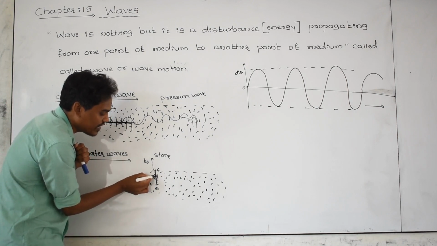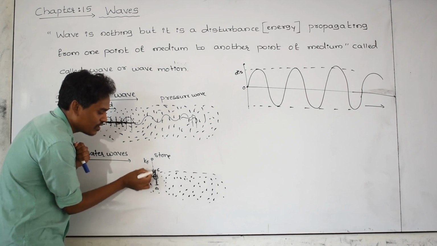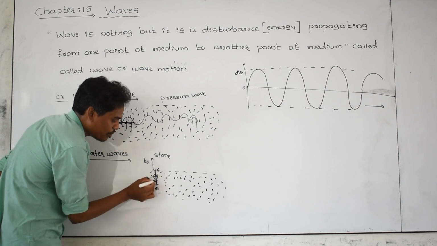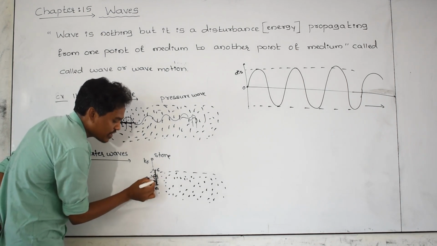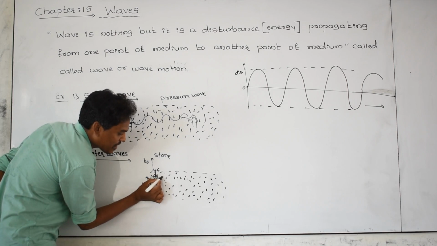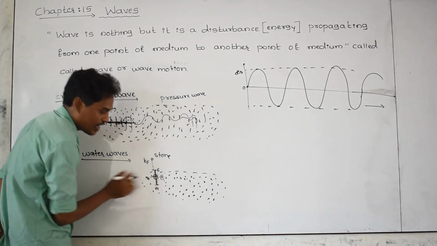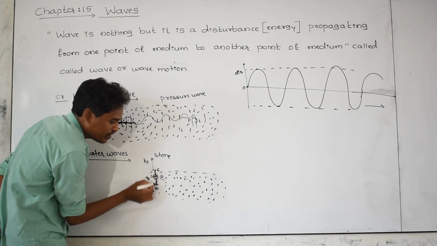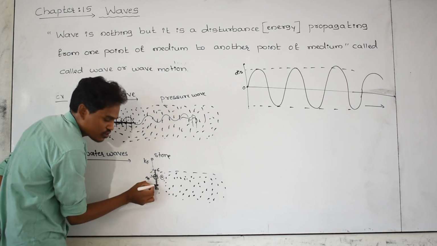From the mean point it starts the vibration, and this particle is disturbed. Because of the disturbance given by this particle, the side water particle is also disturbed, and it vibrates about its mean point and creates a disturbance.